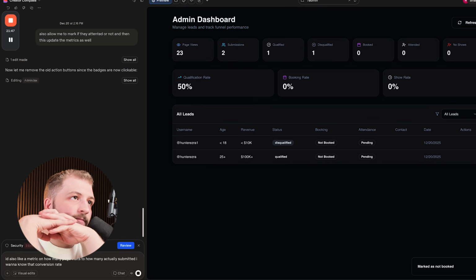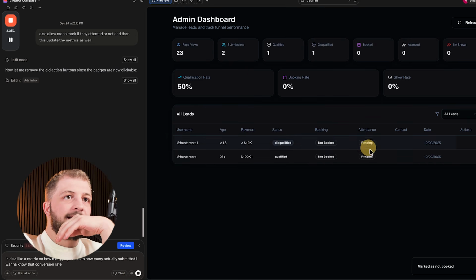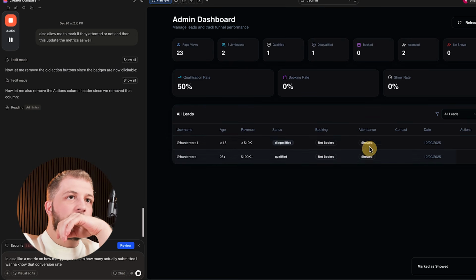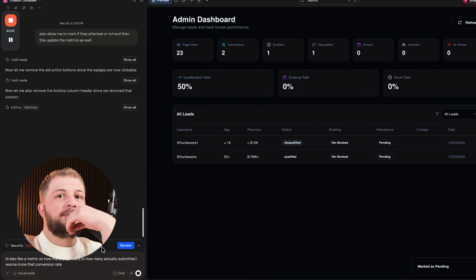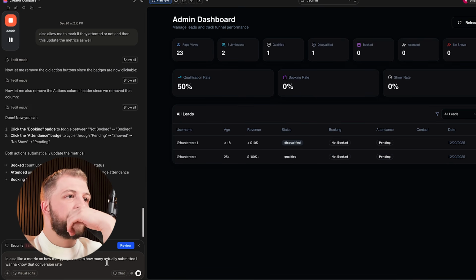I will remove the old action buttons since the badges are now clickable. Just like that, we can change them from showed or didn't show. Sweet. We'll leave them on pending. We'll wait for this to be done, and then we'll go ahead and update this, and then I will go ahead and send in this new prompt.